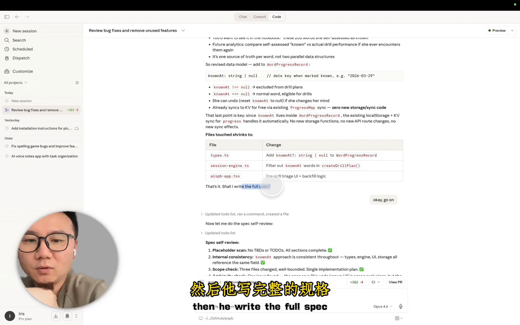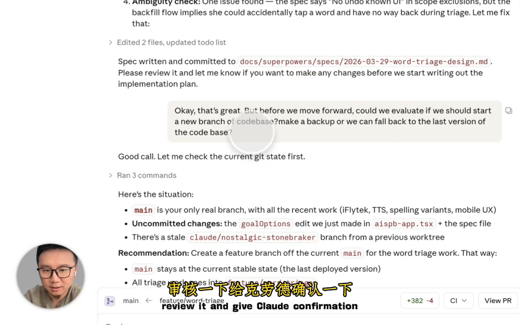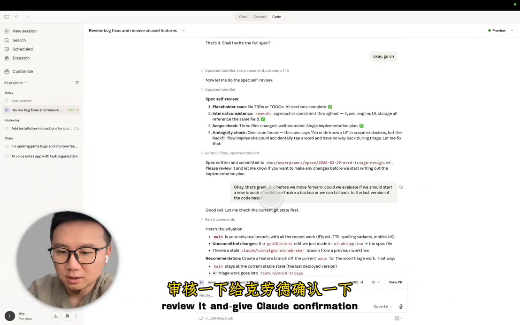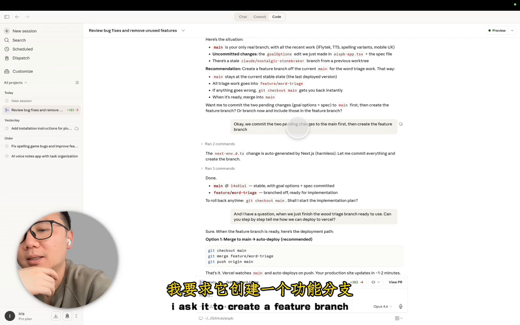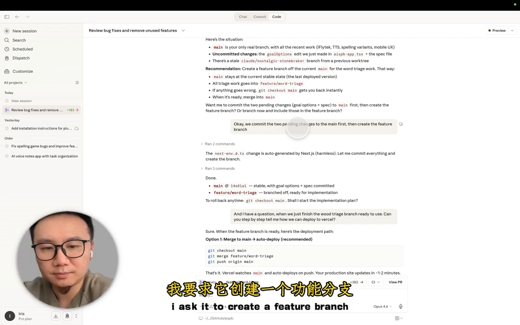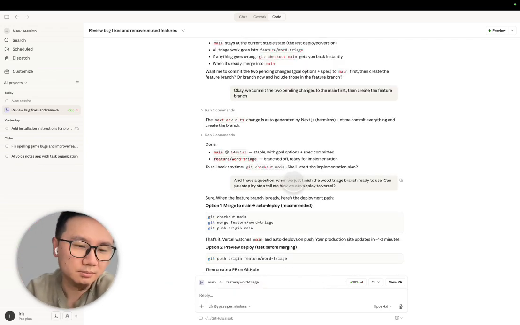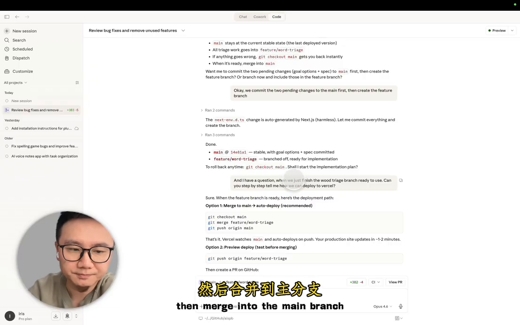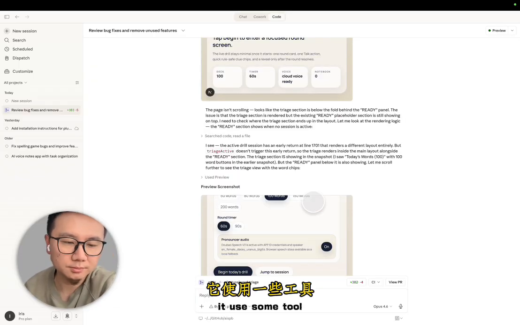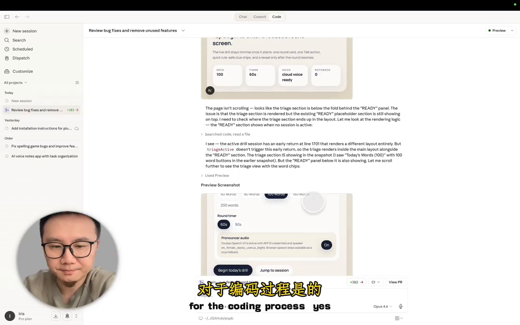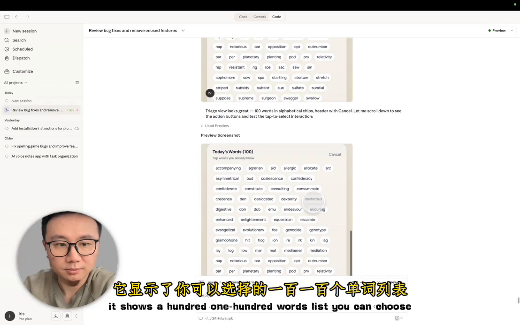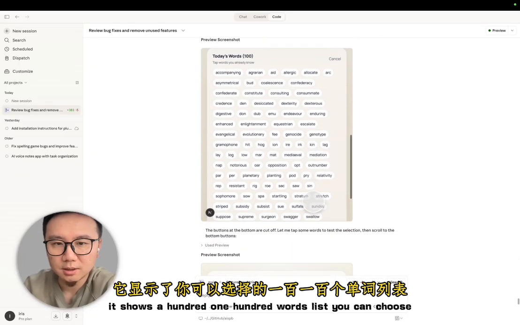Then it writes the full spec, I review it, and give Claude confirmation. And I ask it to create a feature branch, and then when the test is okay, merge into the main branch. It uses some tools for the coding process. Yes, it shows the 100 words list.